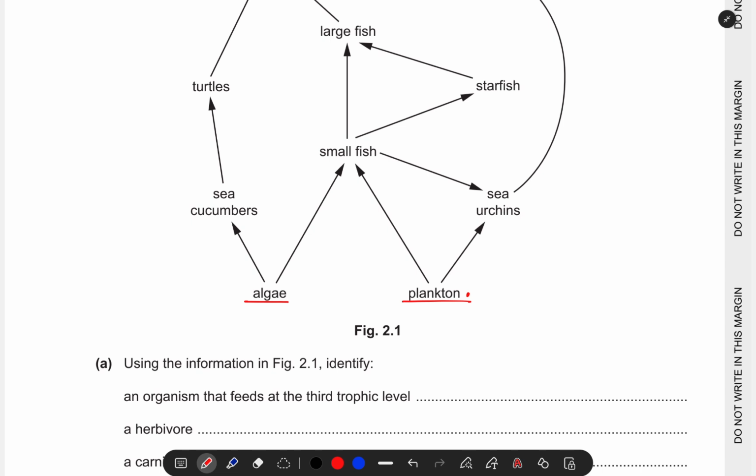Then algae is also a green plant which can be fed on by the sea cucumbers. Small fish is also feeding on algae.